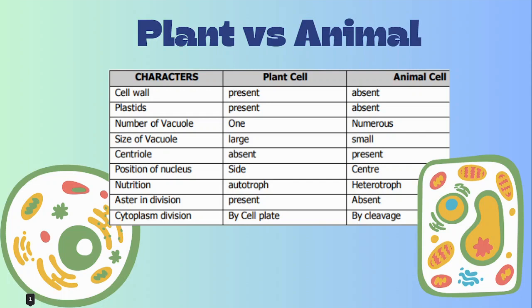Then we have the position of the nucleus. In a plant cell, you can always see that the nucleus is located sidewise, and in an animal cell it is located in the center. The nutrition of a plant cell is autotrophic and of an animal cell is heterotrophic. Cytokinesis division is present in plant cells and absent in animal cells. Cytoplasm division in a plant cell occurs by the cell plate, and in an animal cell it starts with cleavage. So that's it for the basic difference between plant and animal cells.